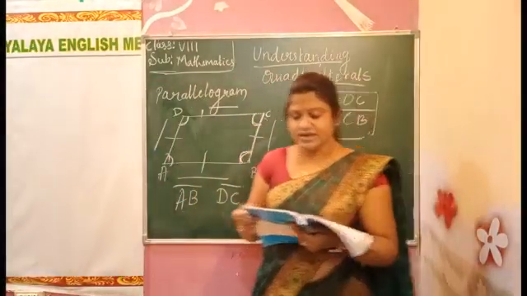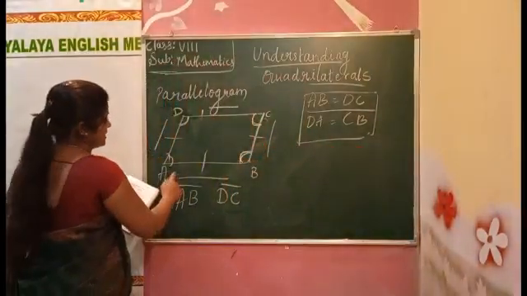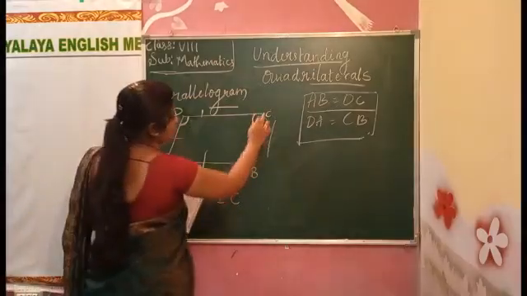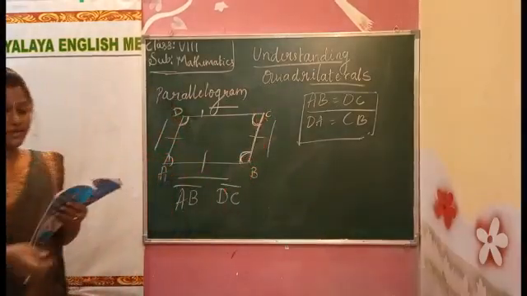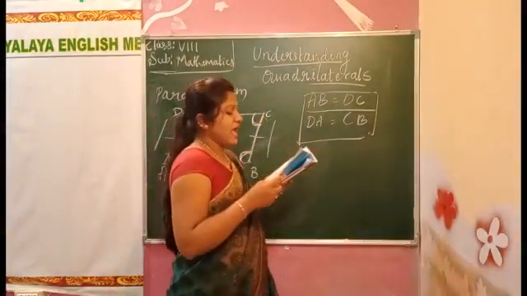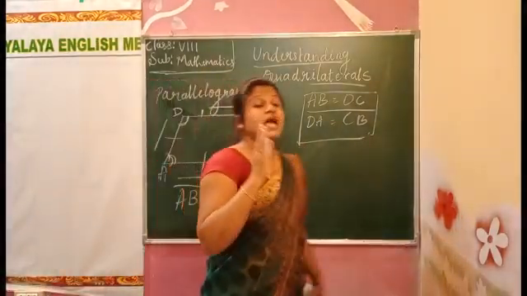After that, which are the adjacent sides? Adjacent sides means AB and BC. Next, angle A and angle B are the 2 adjacent angles.